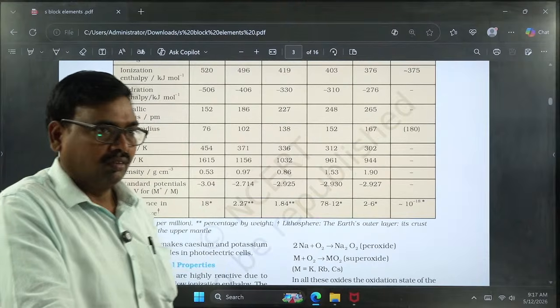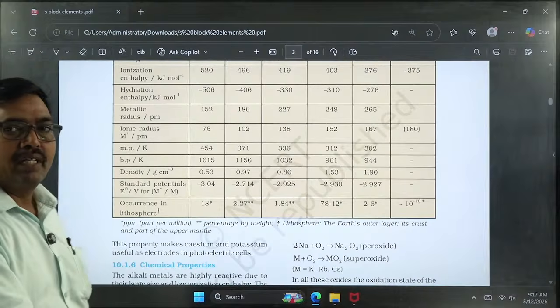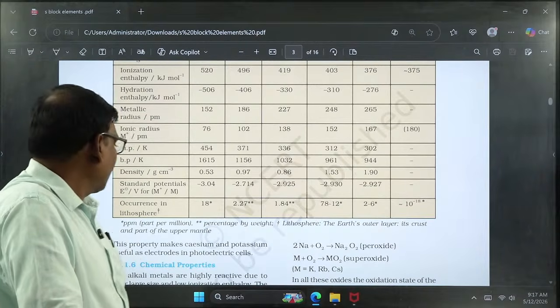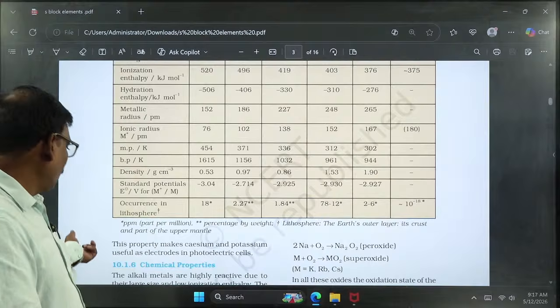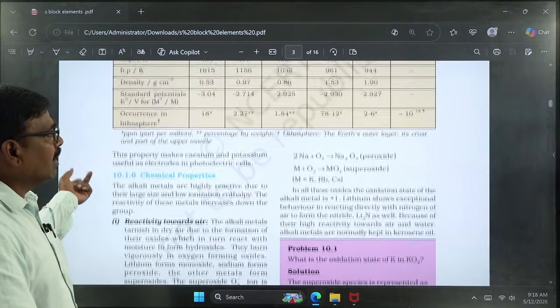Yesterday, we discussed the general physical properties of alkali metals. Now, we move to the chemical properties of alkali metals.